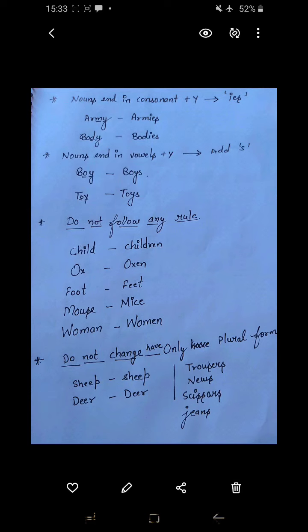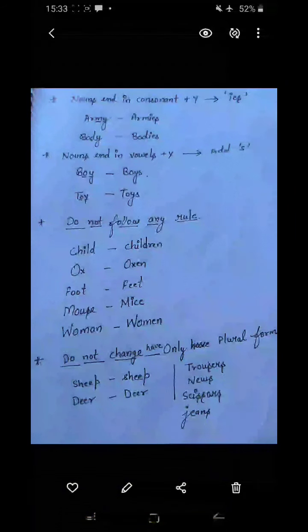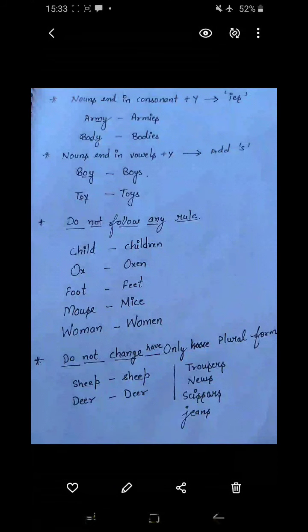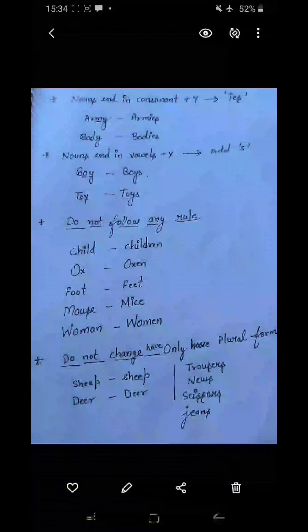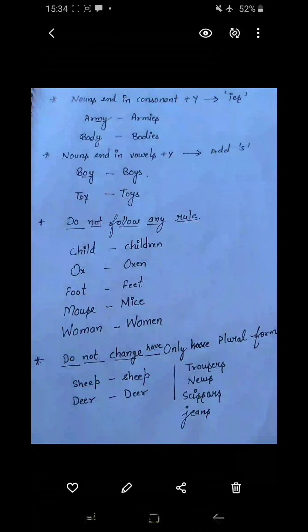Now the time comes when there is no rule to apply. For example, child: there is no rule to apply, it just becomes children. Ox, oxen. Foot, feet. Mouse, mice. Here your mind may strike with mouses, but no, the plural of mouse is mice. The plural of woman is women.